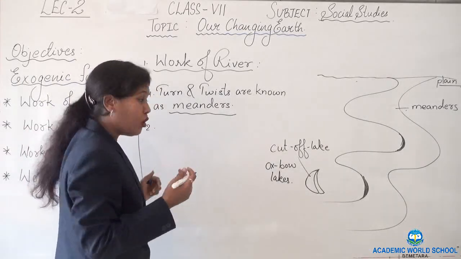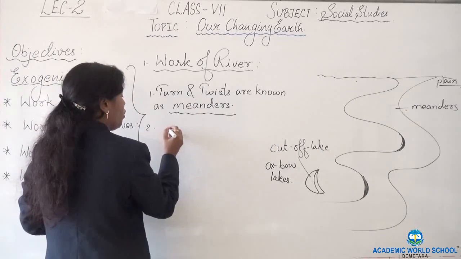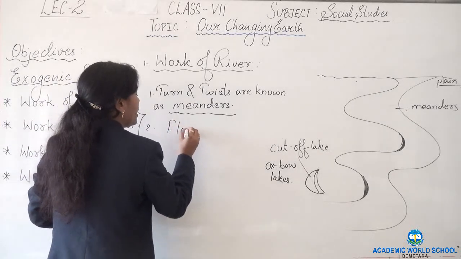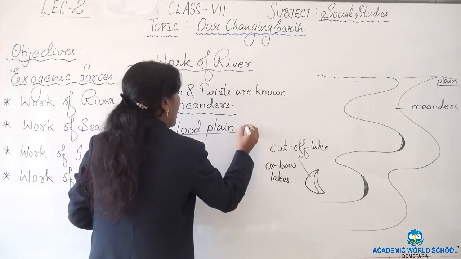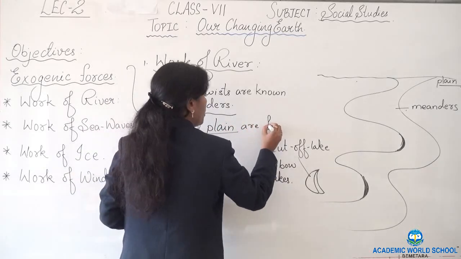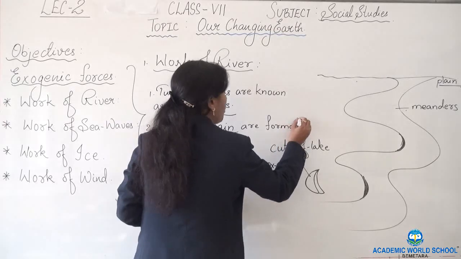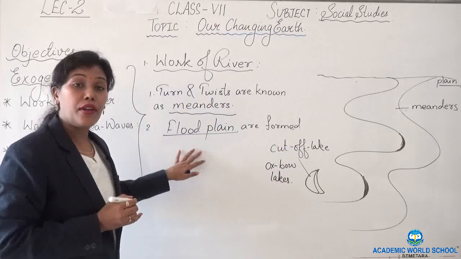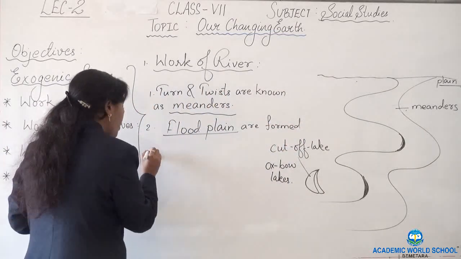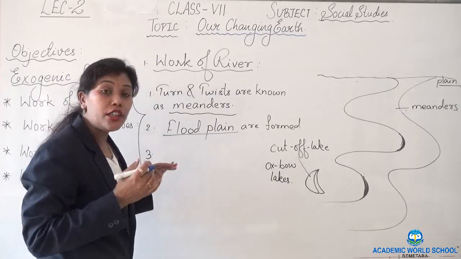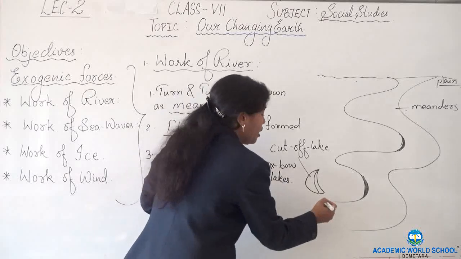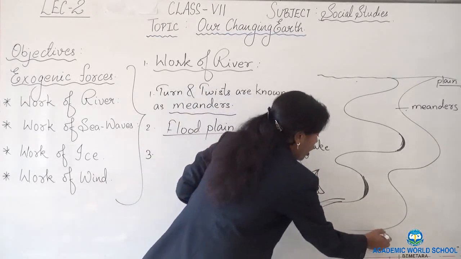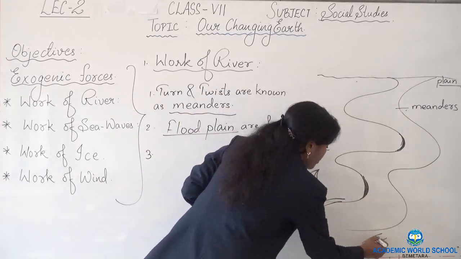When the river banks overflow, flood plains are formed. What are formed? Flood plains are formed. When these flood plains are formed, a lot of sediments and other materials are deposited on the banks.